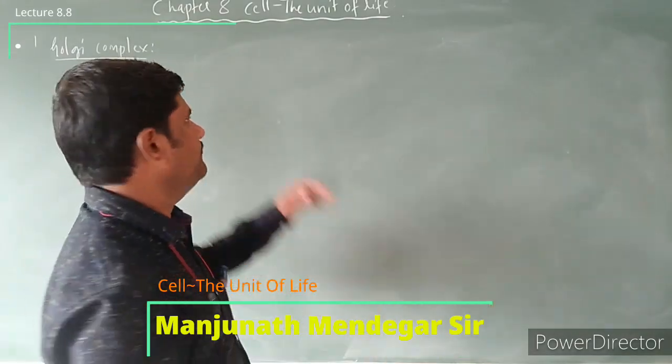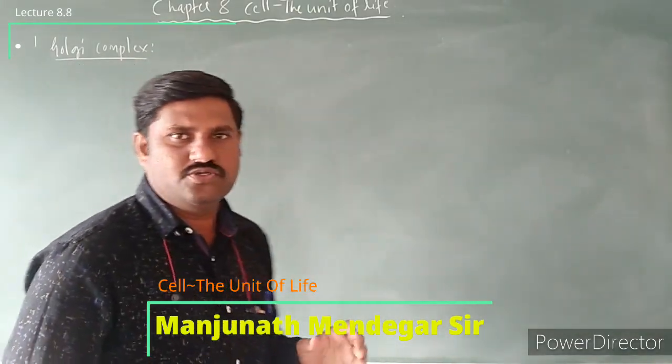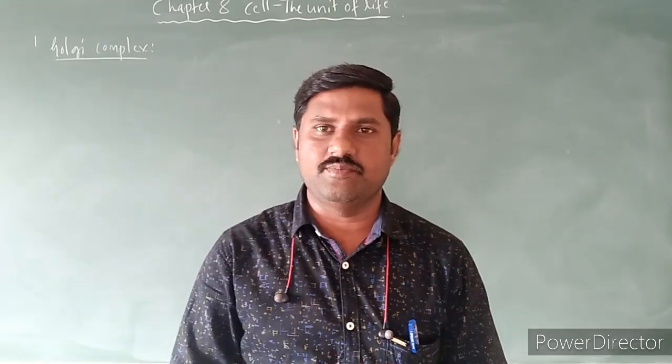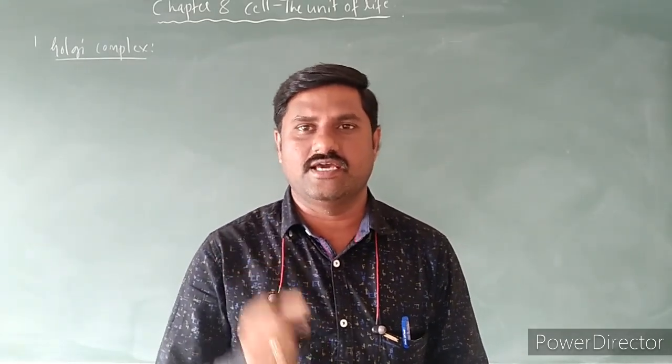So it is one of the cell organelles, which was first discovered by Camillo Golgi, is the name of the scientist, in 1898.